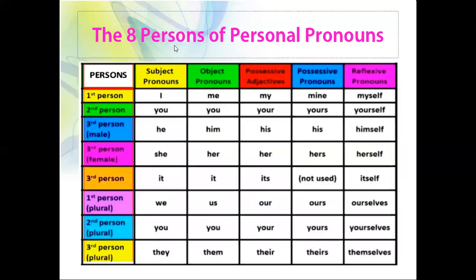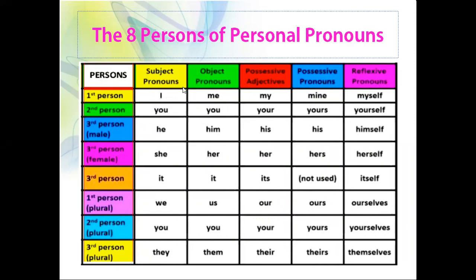Then the persons of personal pronouns are: subject pronoun, object pronoun, possessive adjective, possessive pronoun, and reflexive pronoun. So first person, subject pronoun I. When we use it as an object pronoun, it changes into me.